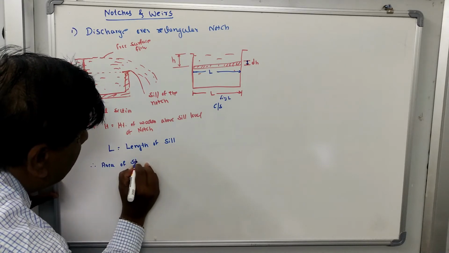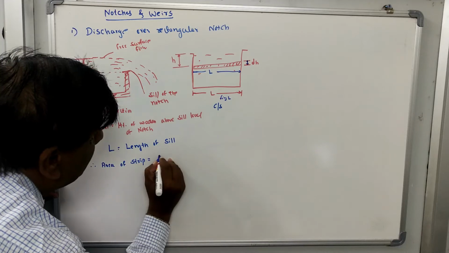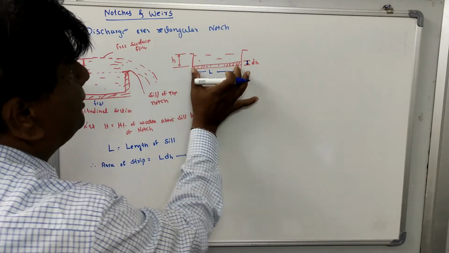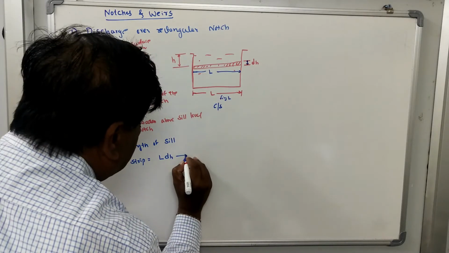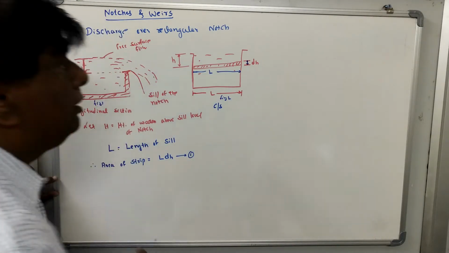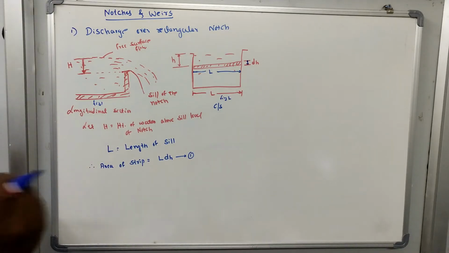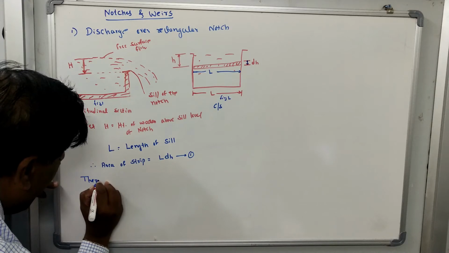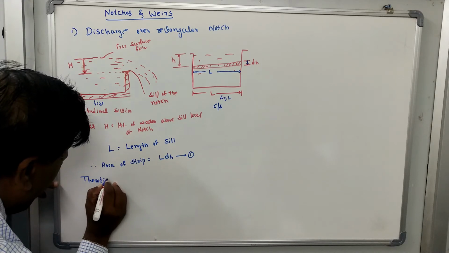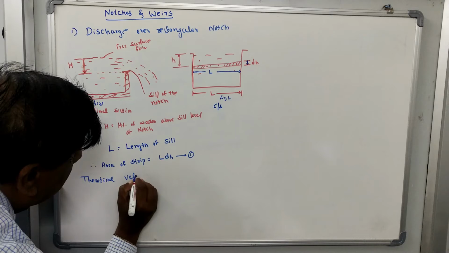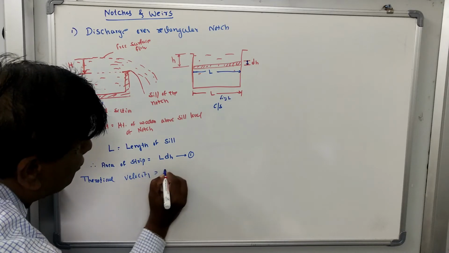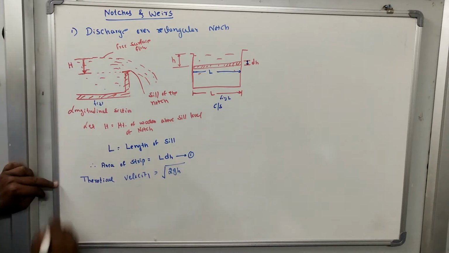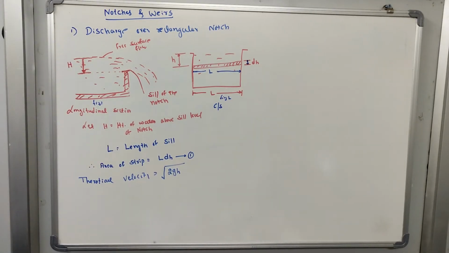Area of strip is L into dh, length into height. Okay, so you can call this equation 1. Now in the last class we have derived the theoretical velocity. Theoretical velocity is equal to square root of 2gh.